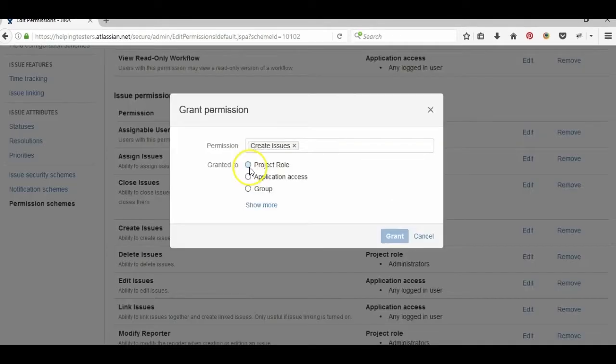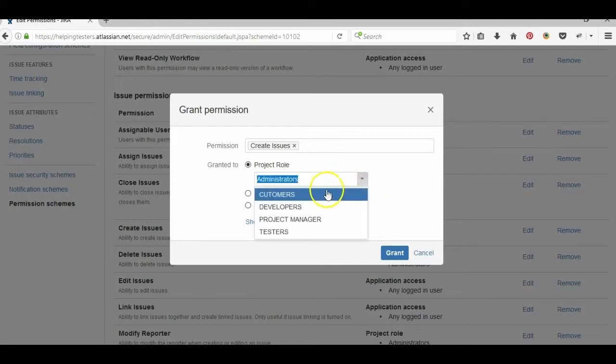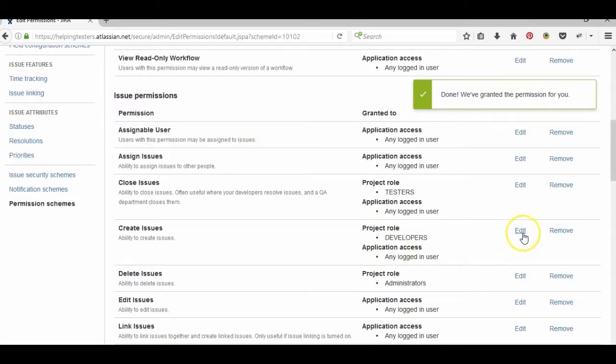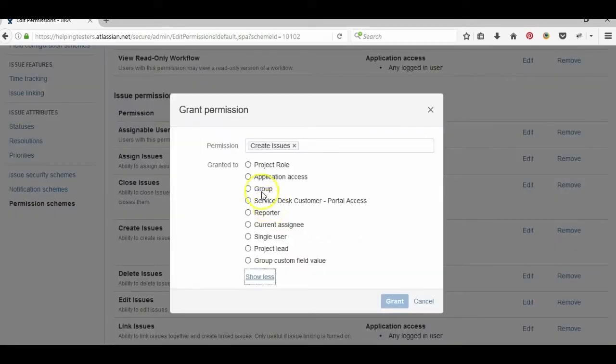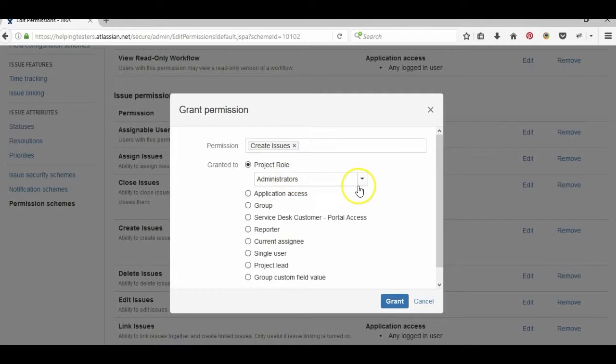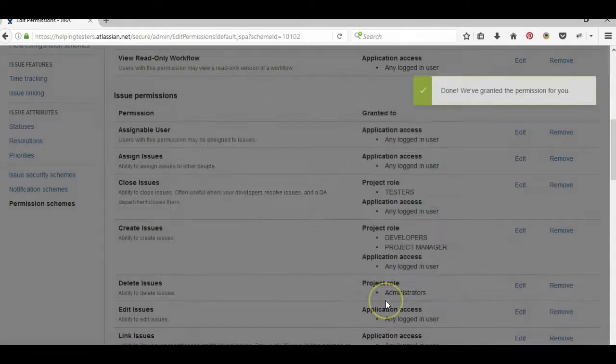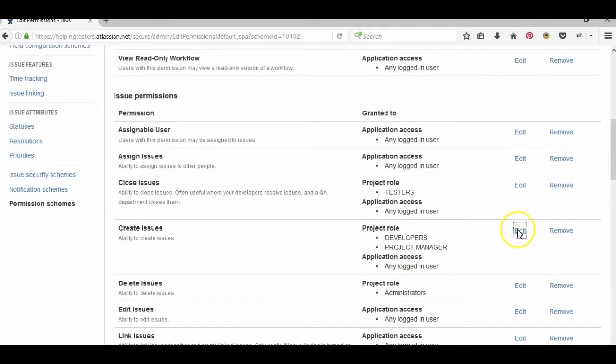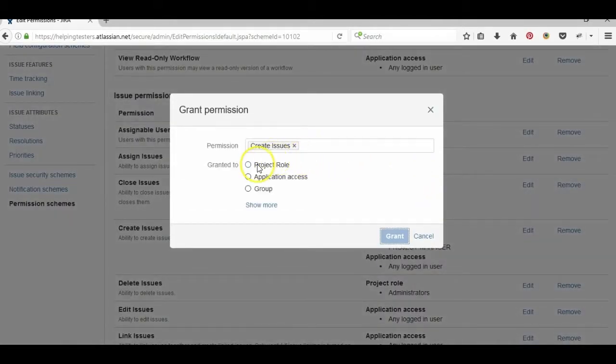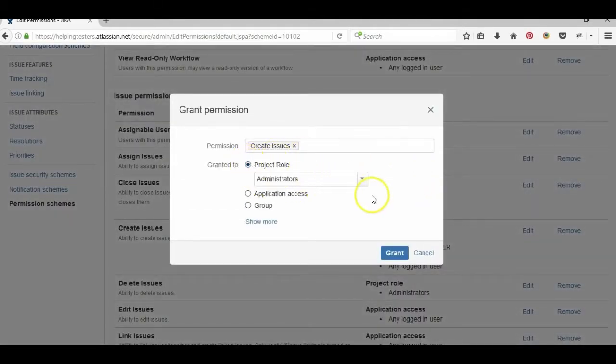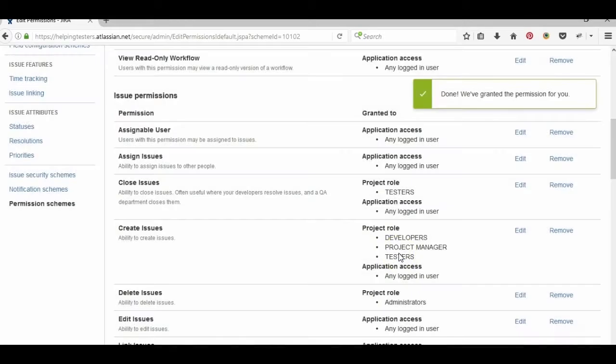Create issues: I want developers to create the issues. I want project managers, and I want to add the testers. I don't want customers to be able to create issues.